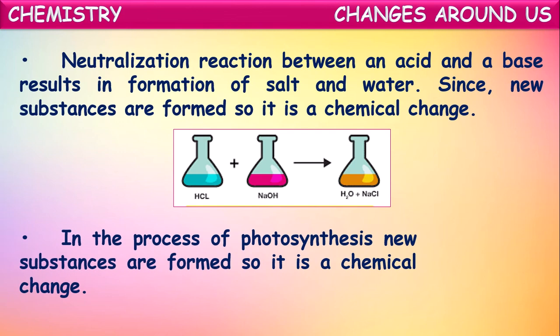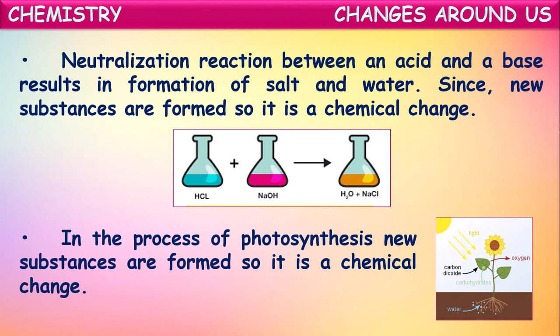Another one, in the process of photosynthesis, new substances are formed. What is photosynthesis? The process in which food is prepared by the plants by absorbing carbon dioxide from the atmospheric air and water from the roots. These two combine in the leaves and form food in the form of carbohydrates, and they release oxygen gas.